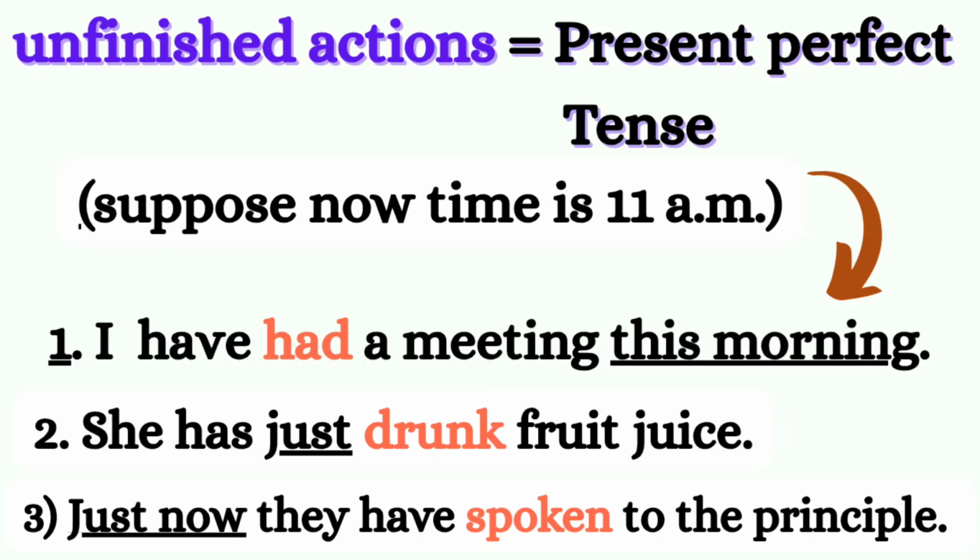So they started in the past or recent past and still have an effect in the present. So they show the impact in the present. I hope this is clear. We will see the final two examples. These are all scenarios. In the previous example, the situation is suppose time is 1 p.m. Here time is 11 a.m. Find out the difference. By looking at examples, you will be able to understand when to use past simple and present perfect tense.